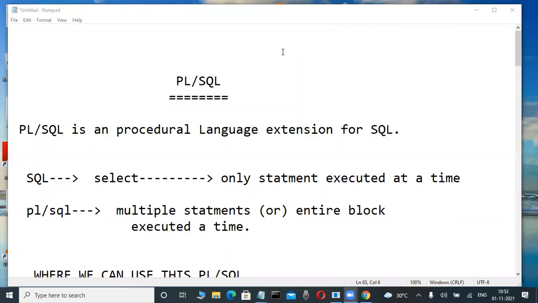Tomorrow onwards, I am starting our regular classes. This is just a demo, for normal terminology idea purposes. Otherwise, some people request 1 or 2 days of demos, and I tell them it is not a problem. Once we start, you will become familiar with all these things. A little bit of SQL knowledge is required here. This is the way we write the coding for all these things.